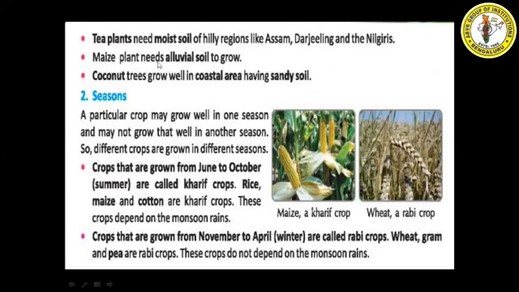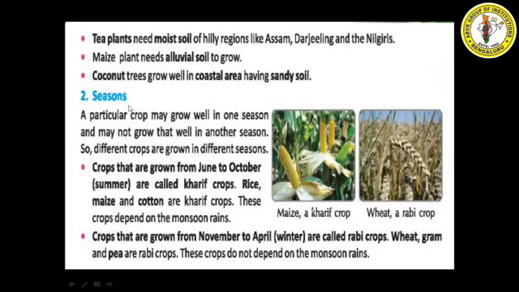Next, the maize plant needs alluvial soil to grow. As wheat needs, maize also needs alluvial soil because alluvial soil is rich in humus. Coconut tree grows well in coastal areas having sandy soil. To grow coconut on a large scale, we need coastal areas where you can find sandy soil. Understood? So this is how soil can affect the growth and development of crops.